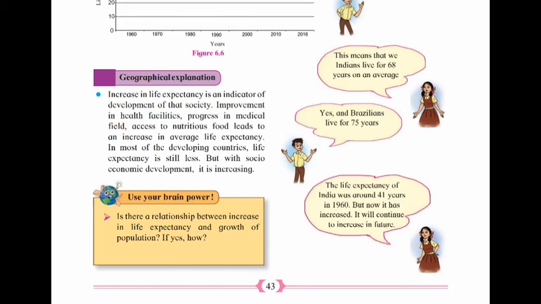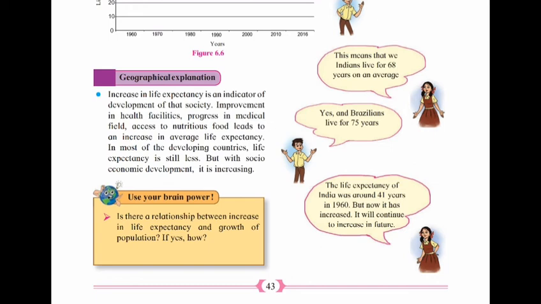Increase in life expectancy is an indicator of development of that society. See the reasons. Improvement in medical facilities, progress in the medical field, and access to nutritious food lead to an increase in average life expectancy.